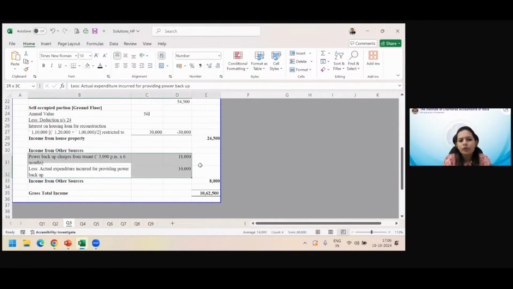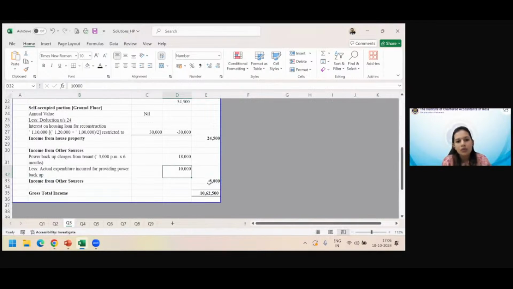And remember, income from other sources, deductions are generally allowable on mercantile basis. So 10,000 you will take, net is 8,000. You've added all of these heads, salary, house property, other sources, and you've got this total income under optional regime. Madam, this 10,000 deduction is allowable in default tax regime also, because income from other sources can be calculated in similar way in both the regimes.